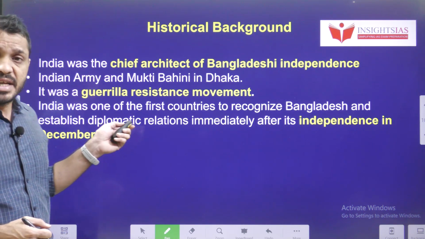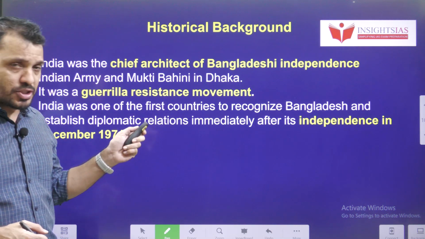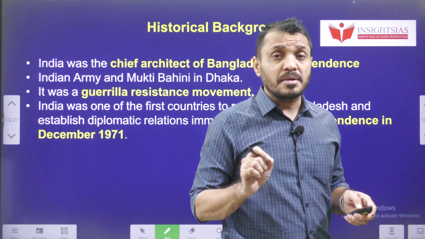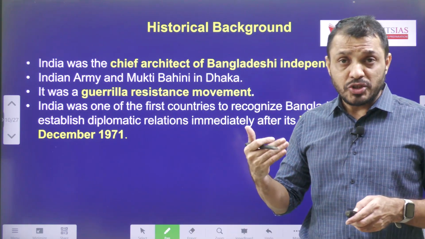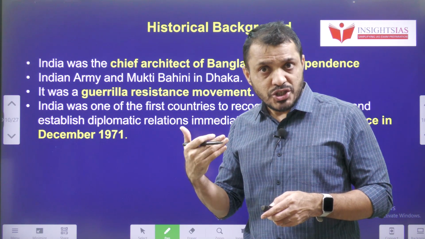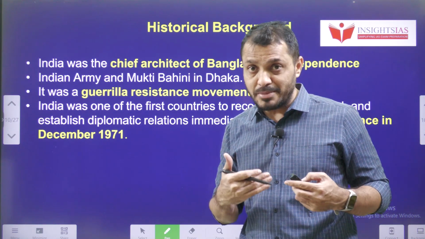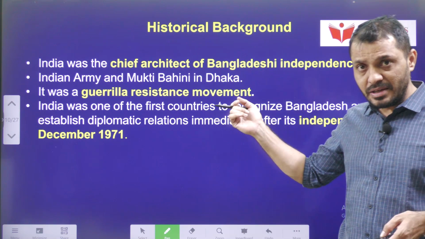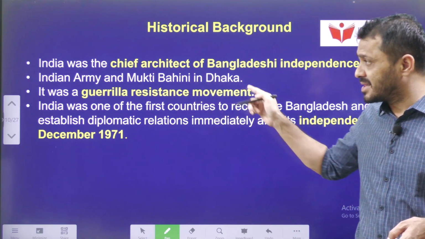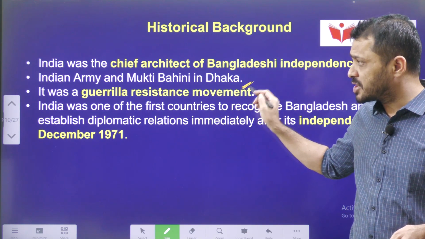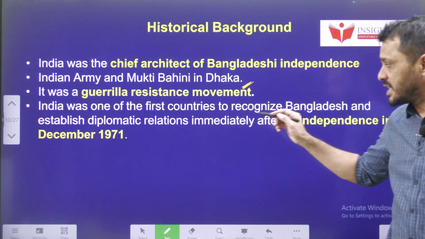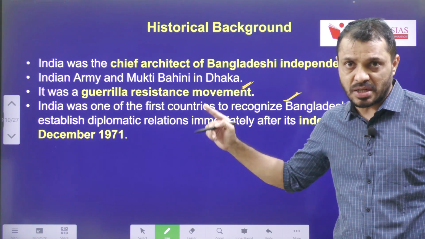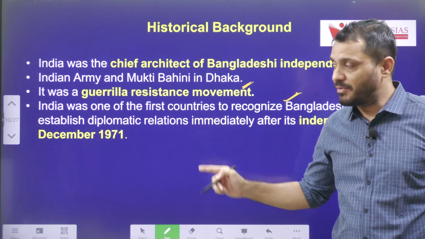Historical background. India was one of the chief architects of Bangladesh liberation. Actually, the Bangladesh liberation movement was started in 1971 under Sheikh Mujibur Rahman, the father of Sheikh Hasina, who is the present Prime Minister of Bangladesh. The Indian Army helped the Bangladesh Liberation Army, popularly known as Mukti Bahini. It was a guerrilla resistance movement, and India was one of the first countries to recognize Bangladesh, and established diplomatic relations since Bangladesh's establishment, that is since 1971.